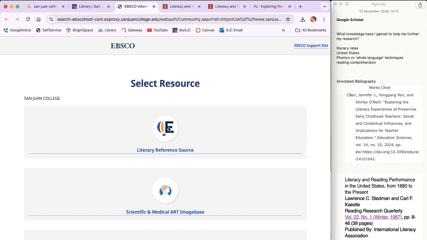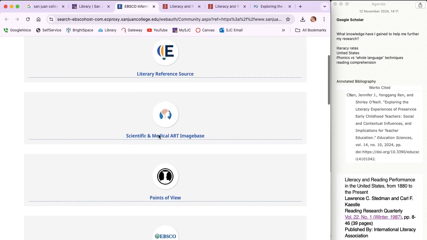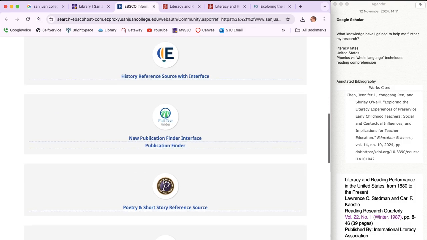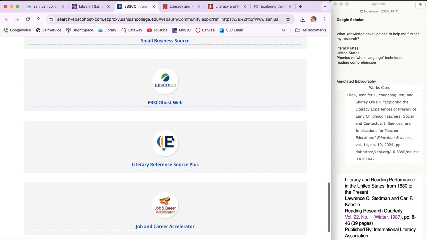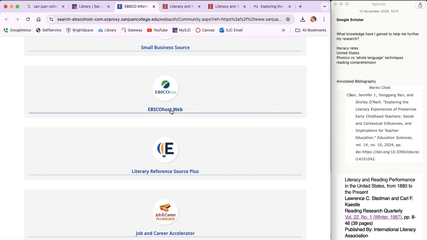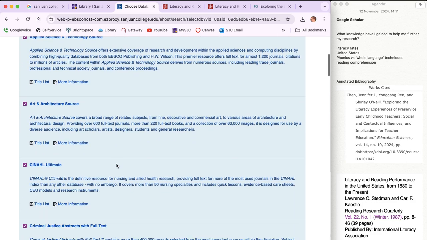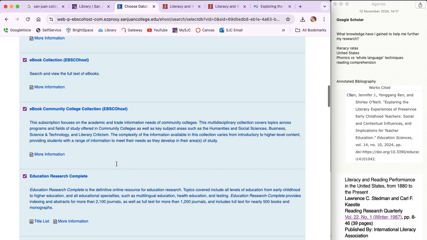Yay, that's us. Okay, so it wants me to pick where I want to go. So let me think as we look at these possibilities. I'm leaning toward EBSCOhost because there are a lot of options here. So I'm scrolling down to EBSCO, and I'm going to select all of the things. So notice that it may slow down the response time, and it's going to look in all of these different sources through EBSCOhost book collection.